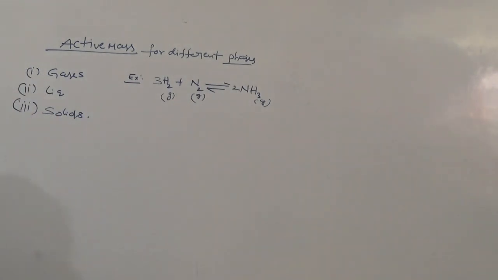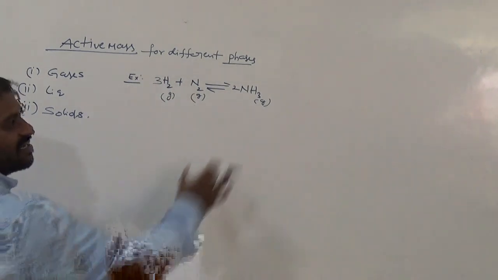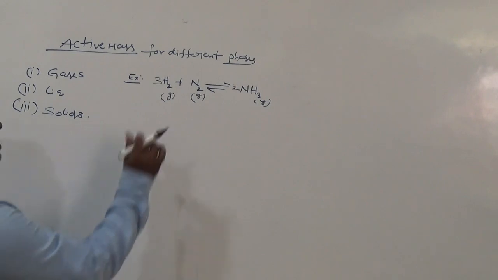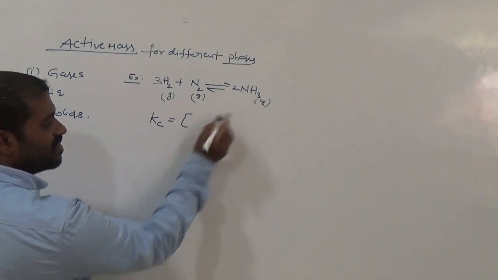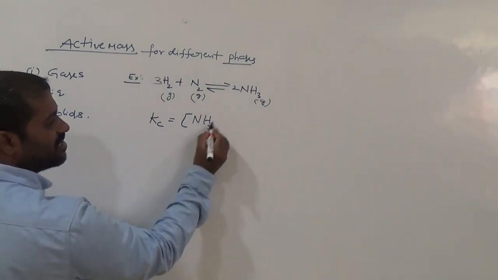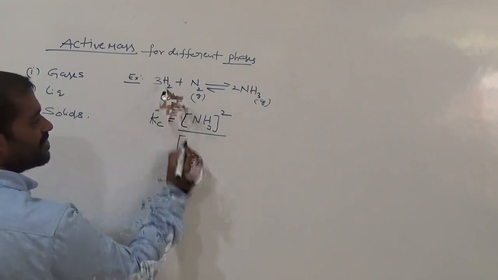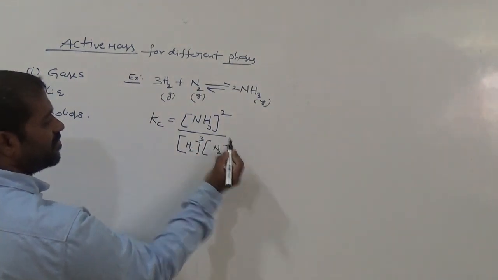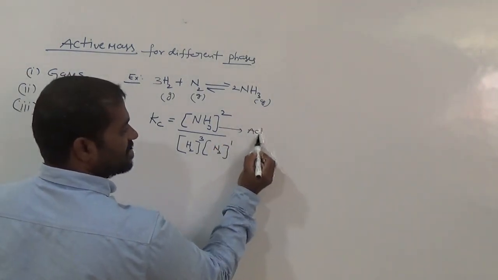It is at equilibrium, and the physical state of reactants is purely gaseous. Here the product is also in gaseous state. Now in this case, the equilibrium constant expression is taken as Kc, that is, molar concentration of NH3 to the power 2 divided by molar concentration of H2 to the power 3 and N2 to the power 1, where the square bracket represents active mass.